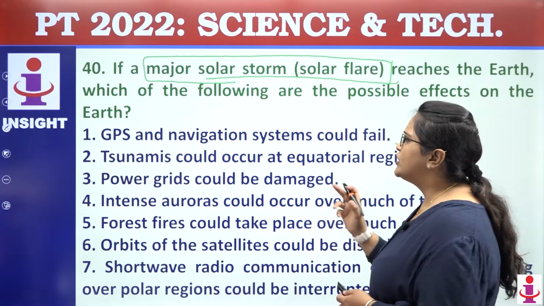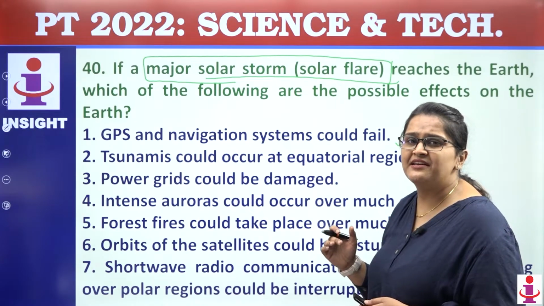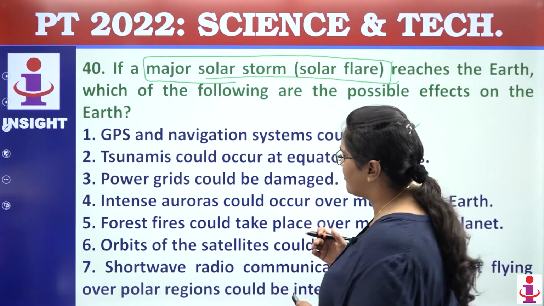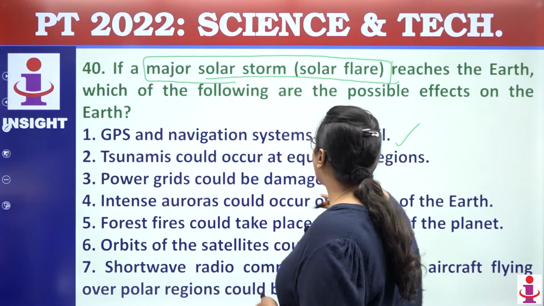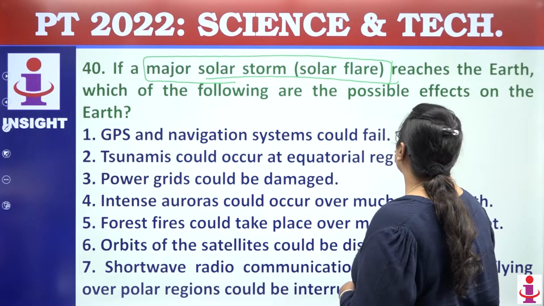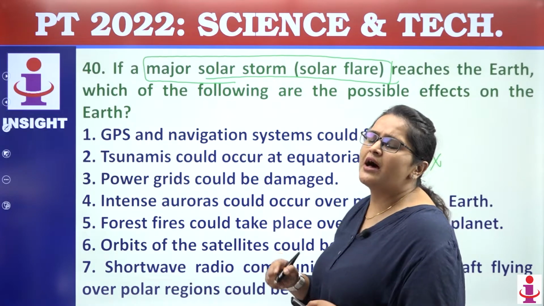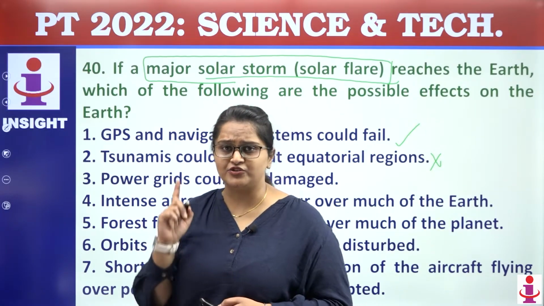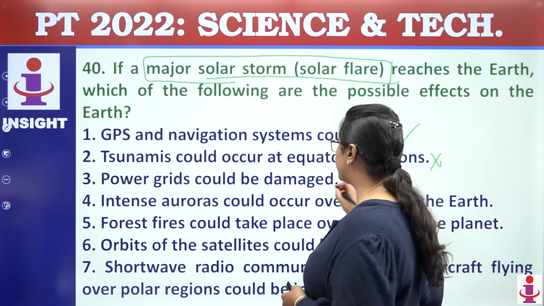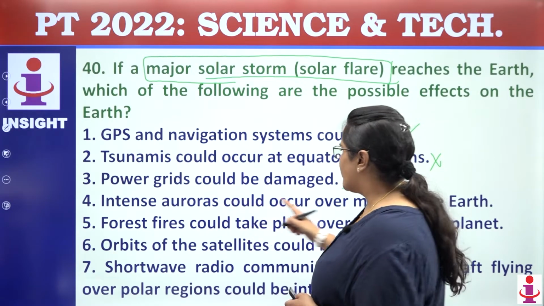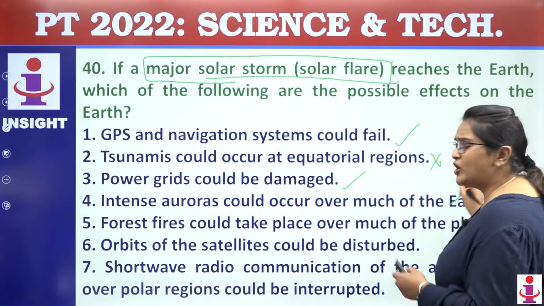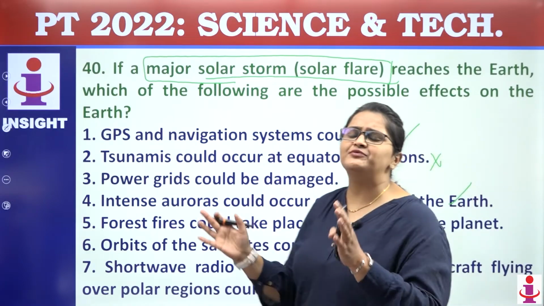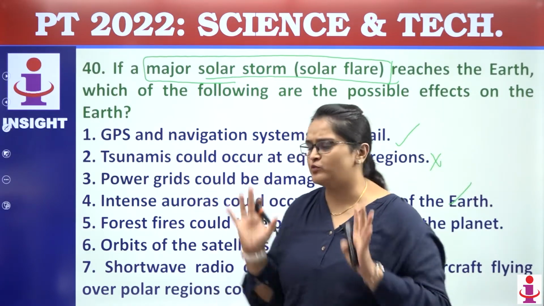True. Because they are installed where? GPS and navigation are in the medium earth orbit. Next, tsunamis would occur. No, tsunamis won't occur in equatorial regions. Rather, tsunamis will occur in the polar regions. Next, power grids would be damaged. True. Aurora would be occurring. True. Because a lot of solar waves will be entering through the poles.